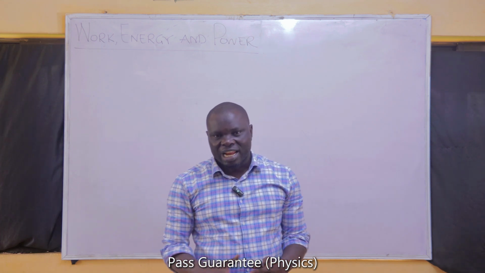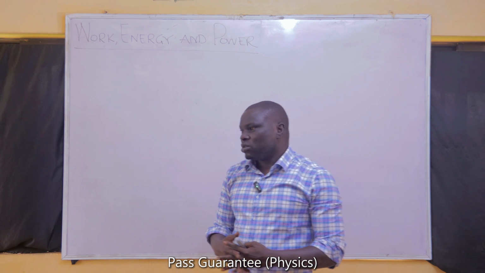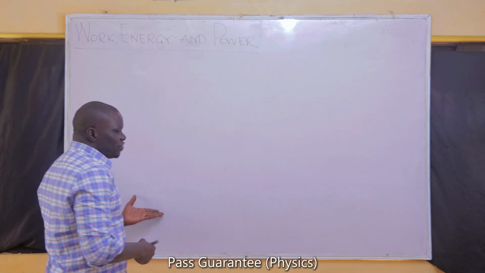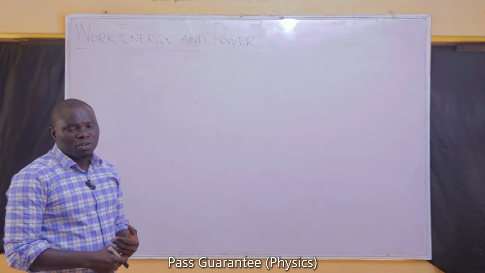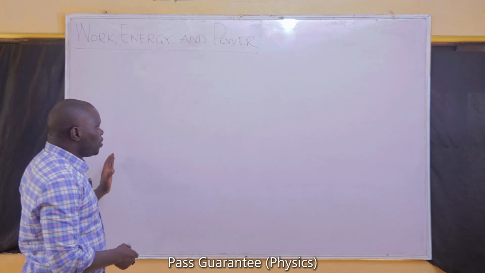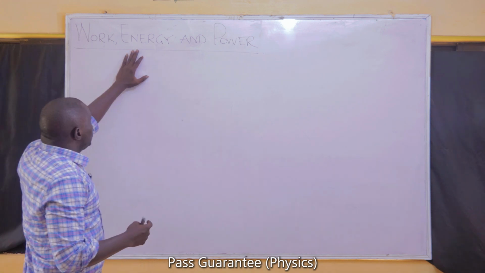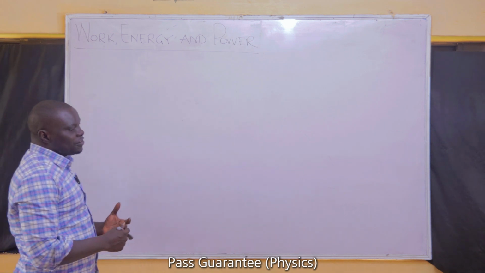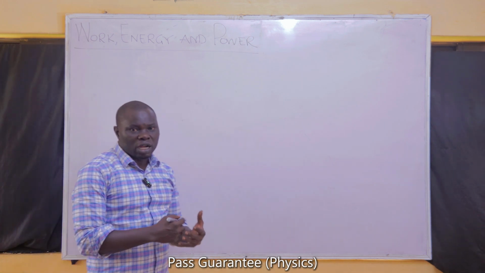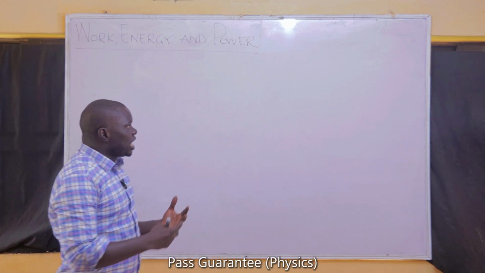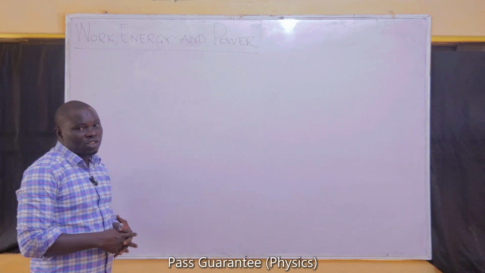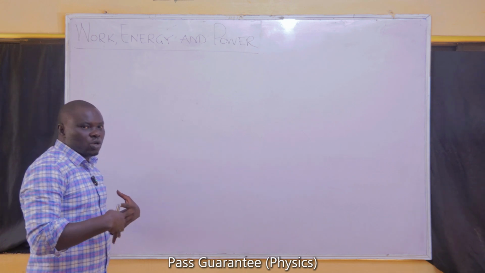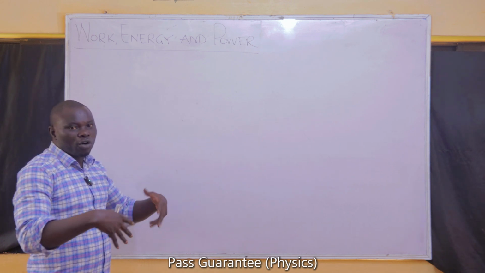We have nuclear energy, the energy that comes from the nucleus of atoms that can be harnessed to produce other forms of energy. Of course, it is possible for us to convert one form of energy to another. So there are so many forms of energy, and each form has a formula that we can use to calculate it. But generally, please understand that energy gives us the capacity to do work. When you have energy, you can do an equivalent amount of work.